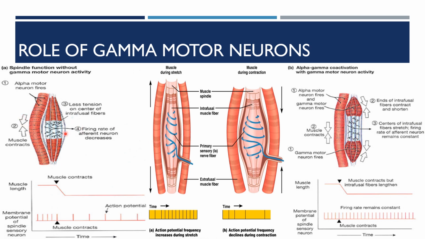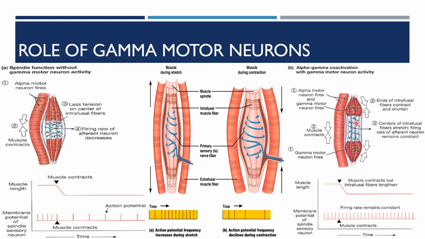Here it is only the extrafusal and not the intrafusal. You can see the ends of the intrafusal fibers get contracted and shortened, and in the center of the intrafusal muscle fibers, you can see the stretch, right? You can see the difference of both.